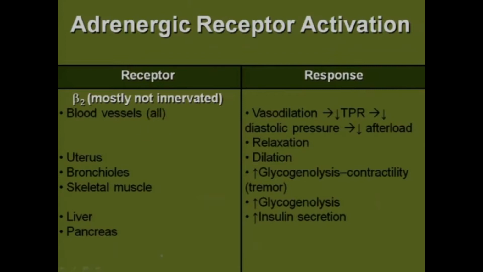In the uterus, they will cause relaxation, and in the bronchioles, they will cause dilation. In skeletal muscles, they will cause increased glycogenolysis, thus causing contractility and tremors. In the liver, they will increase glycogenolysis, while in the pancreas, they will increase insulin secretion. While with alpha receptors, we observe a decrease in insulin secretion.